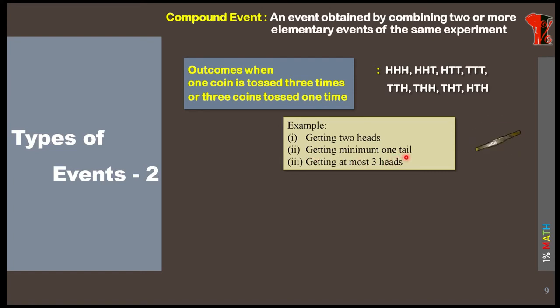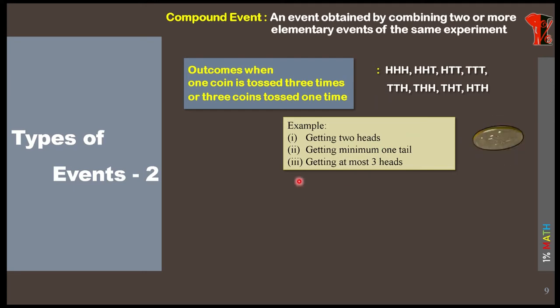Getting a minimum of one tail. Minimum one tail means you can get maximum 3 tails, right? So that means you can say that this element HHT, HTT, TTT, TTH, THH, THT and also HTH. So we can take all these as outcomes. These all fall under compound event.